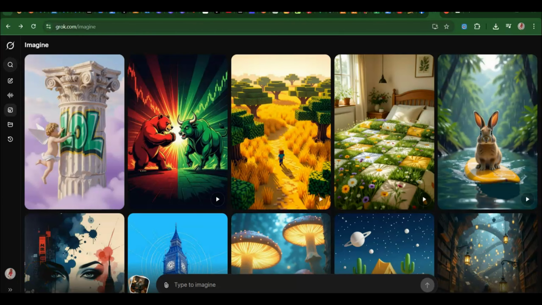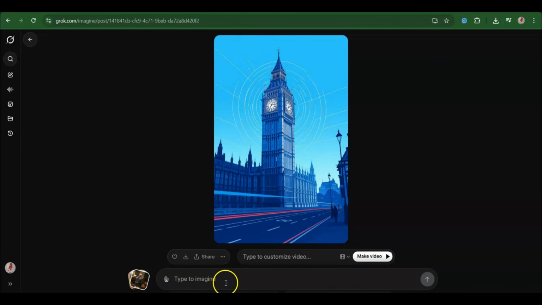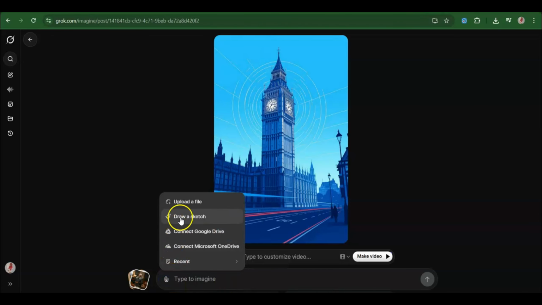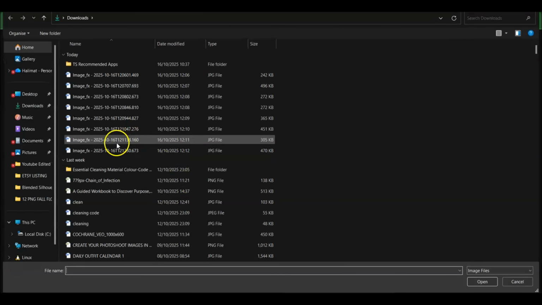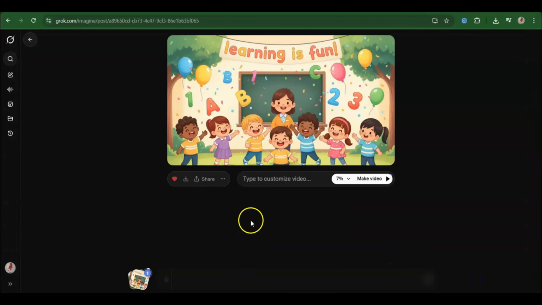So guys, the next thing we're going to do is come to Grok AI. Grok AI is currently free, and it allows you to turn your images into videos. A lot of people have been asking how they can do all these things for free, so I thought in this tutorial I'd show you tools you can actually use for free. When you're here, you just come to Imagine, click on this attachment, click on upload file. It will take you to your downloads, and then you pick your images one after the other. Click on open, and then you can just tell it to do something.